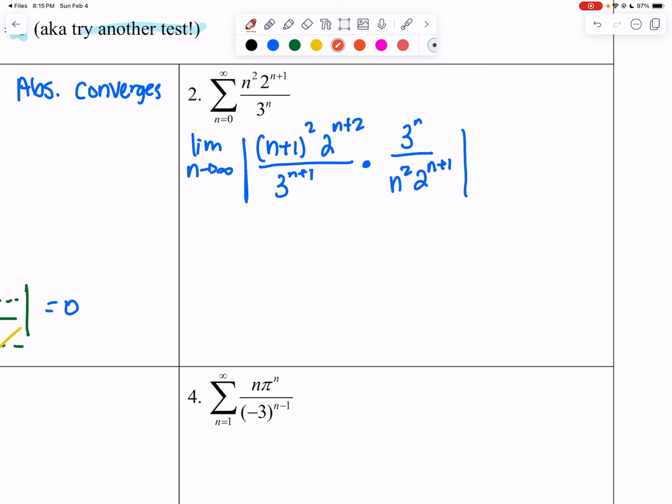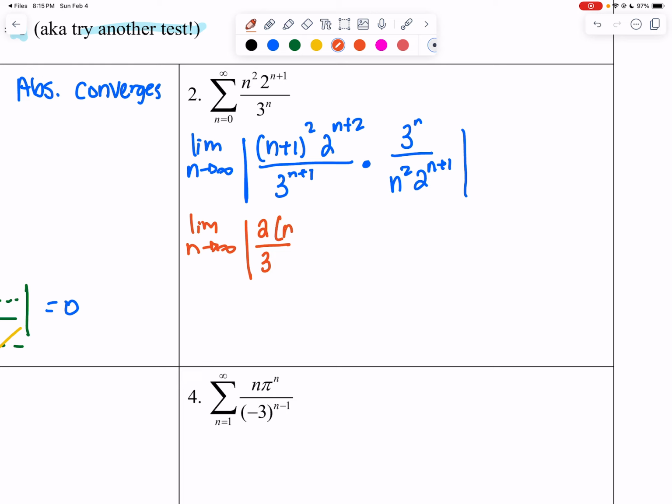All right, so I have the limit as n approaches infinity. I'm going to look at my 2's right here. So I have 2 to the n plus 2, and I have a 2 to the n plus 1. If I were to subtract that, I'm going to get 2 to the 1, so that's just 2. Now, if I do 3 to the n and the 3 to the n plus 1, and if I subtract them, I'm going to get a 3 to the 1 at the bottom. So now I have 2/3.